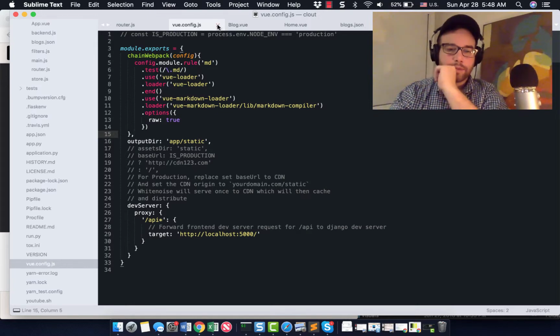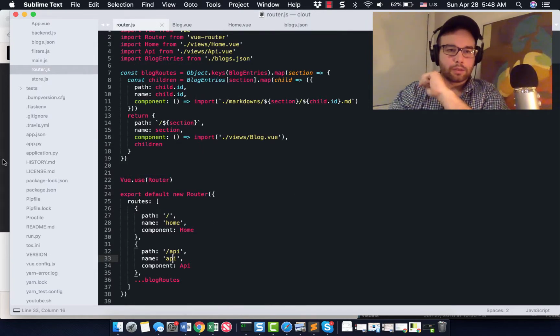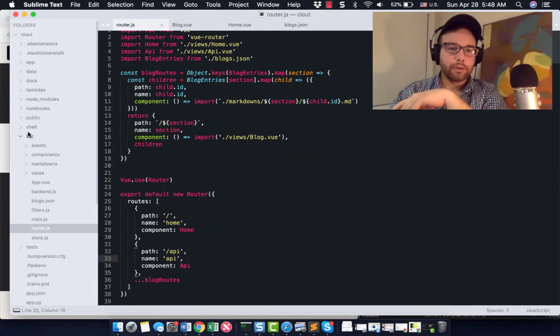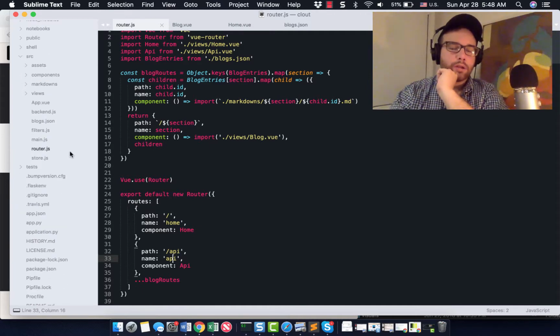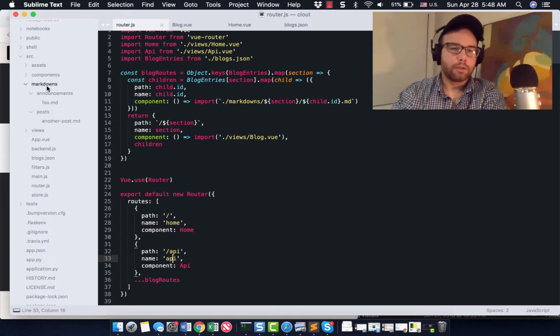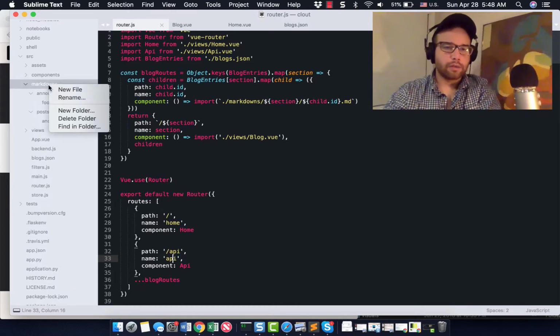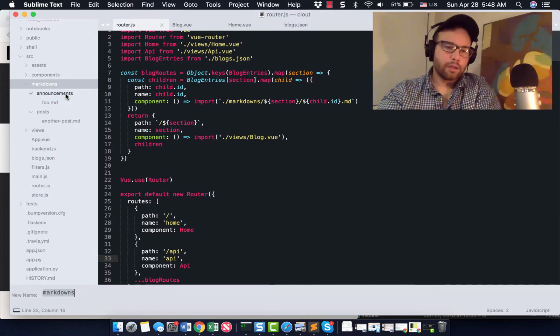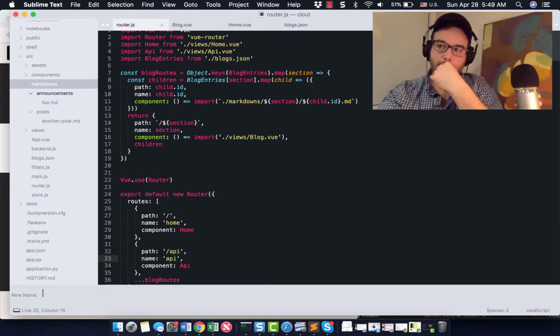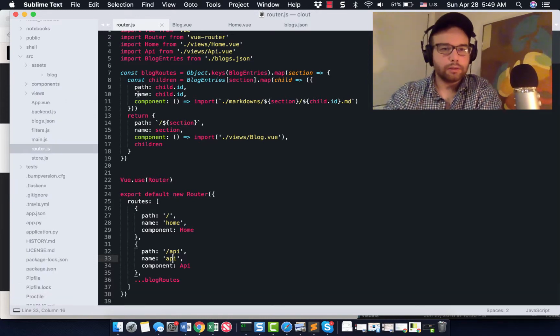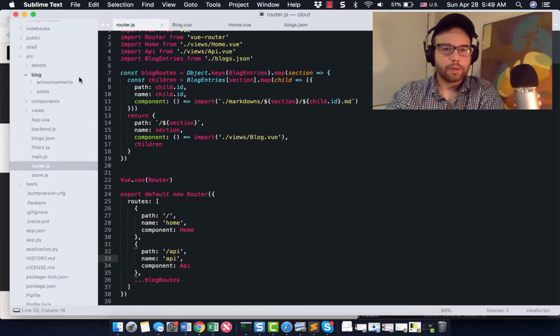We're done with vue.config.js. I'm not going to mess around with that too much anymore. Okay, so next what we want to do is create, so this is src, again, this is where our VueJS files live. We want to create a folder called Markdowns. It doesn't have to be Markdowns. This kind of bothers me that it's called Markdowns, so I'm going to change the name to, let's say, blog.